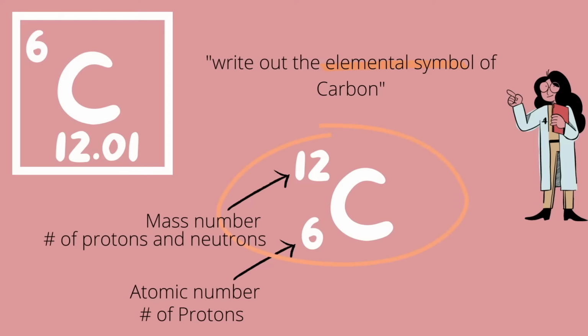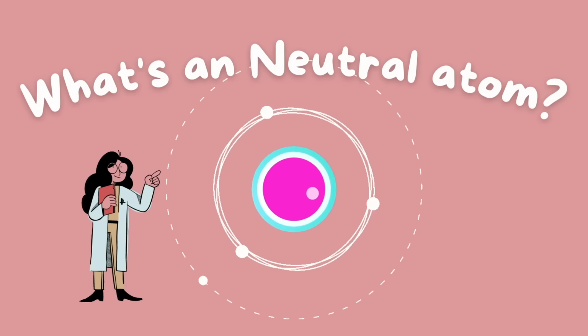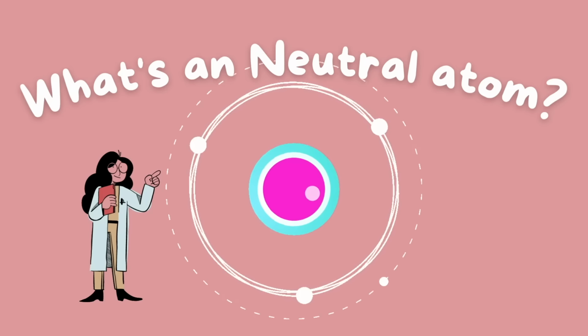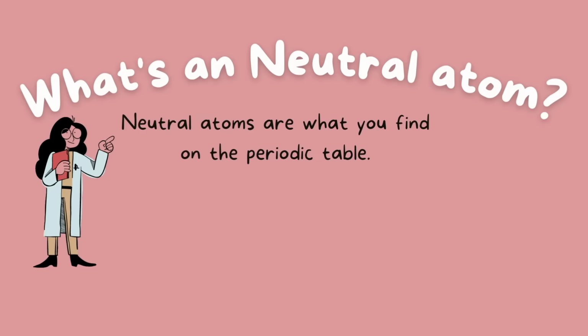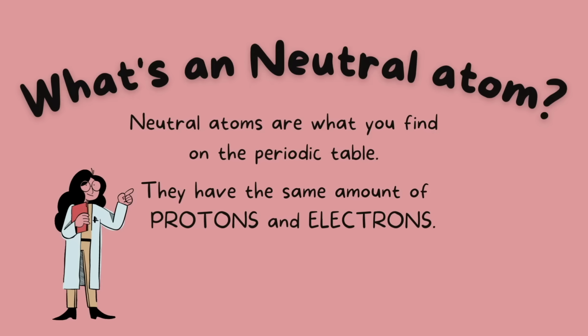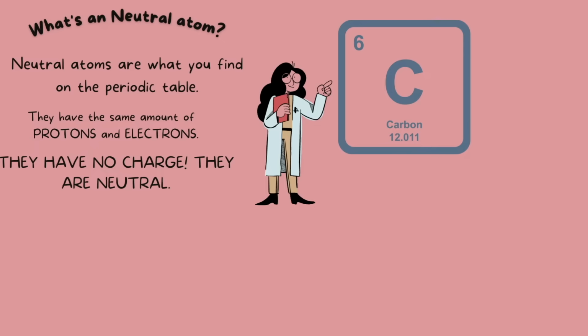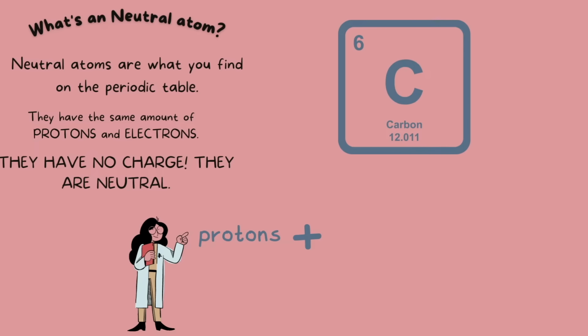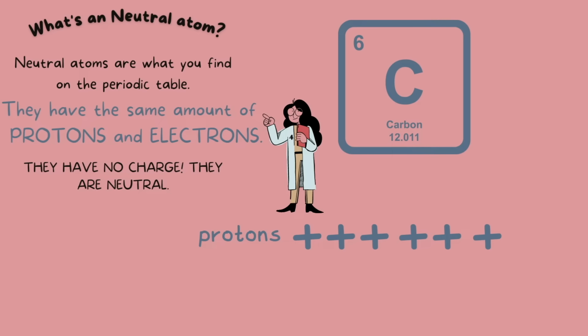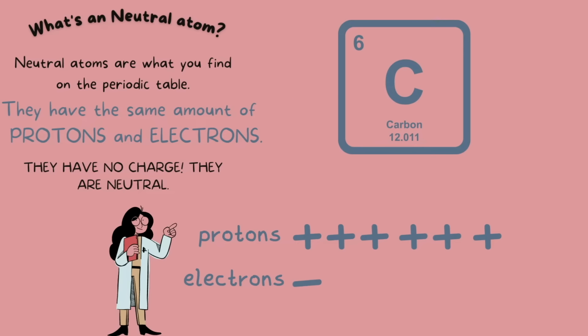So what is a neutral atom? Or what makes an atom neutral? Neutral atoms are what you find on the periodic table. They have the same number of protons as they do electrons, and they have no charge. They are neutral. Let's take this carbon for example. What makes this carbon neutral? We know it has 6 protons because we can see it has an atomic number of 6. And because it is neutral, it has the same amount of electrons as it does protons.